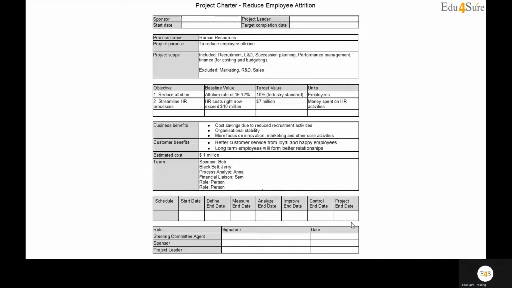It never depends upon what the case is, what the department is, and what the requirements are. This is a must-do step. I would be sharing this in the form of a Word document also. I'm talking about the project charter template, so that you can use it when you would be implementing a Six Sigma project in your organization.